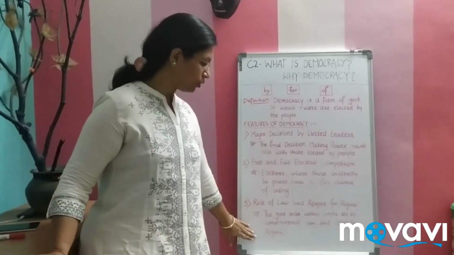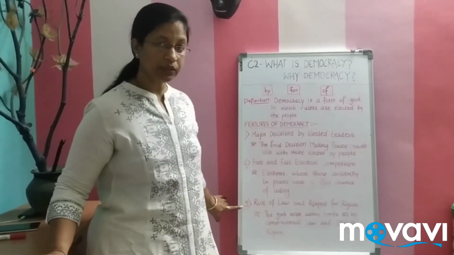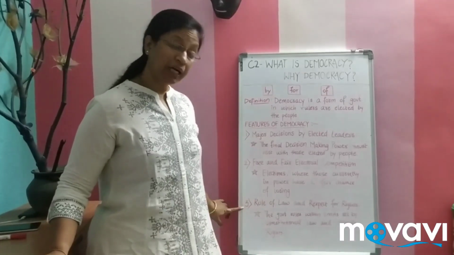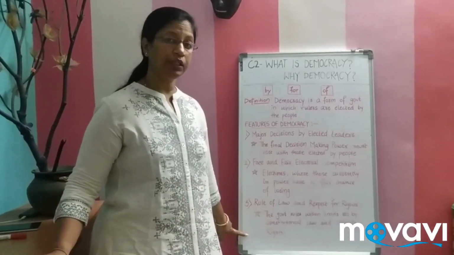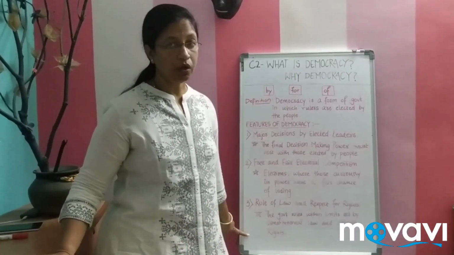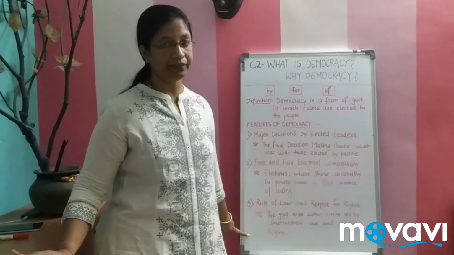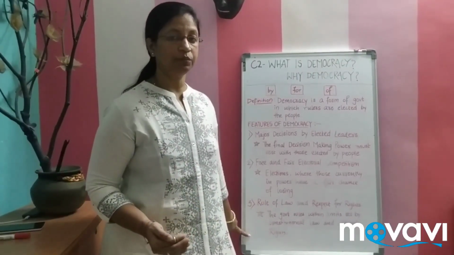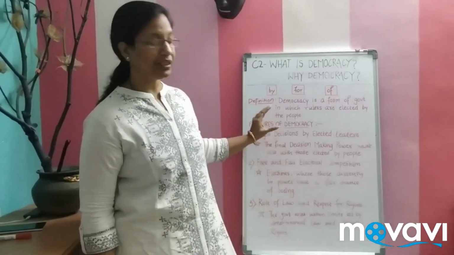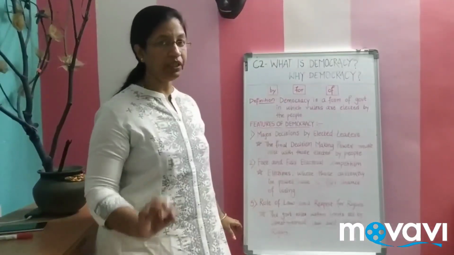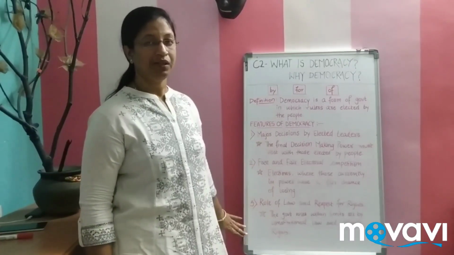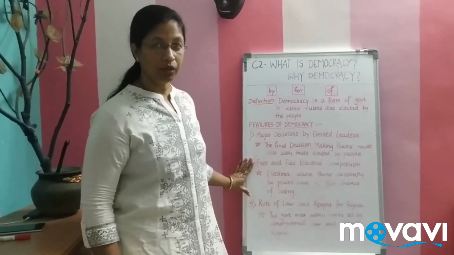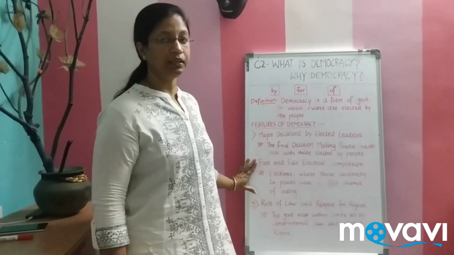If it is not followed, again this rule is kept as one of the features: if any such kind of violation goes on, definitely that is not considered to be a democratic country. They got the independence, they are in the democratic forms, but still these particular features are being violated. Minimum, these 3 features should be followed. Where these 3 features are being violated by some country or other.